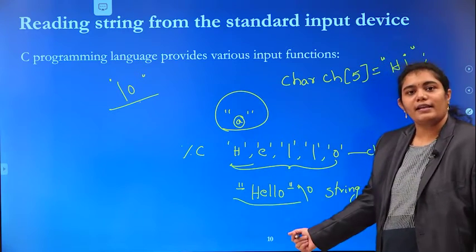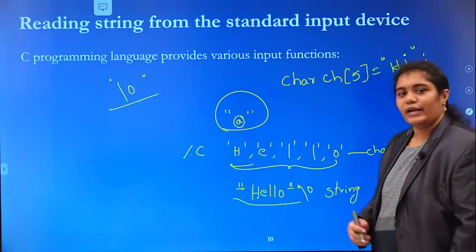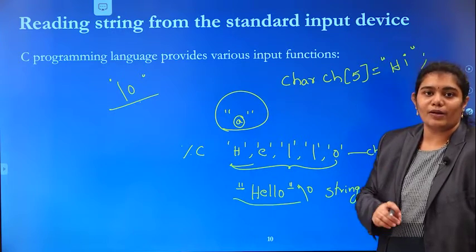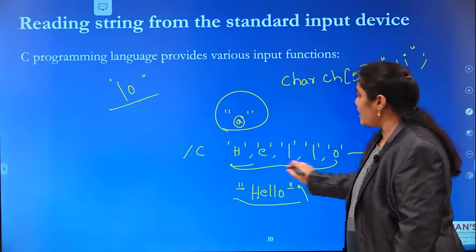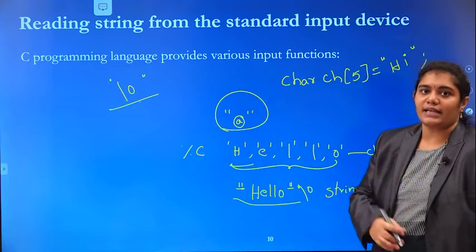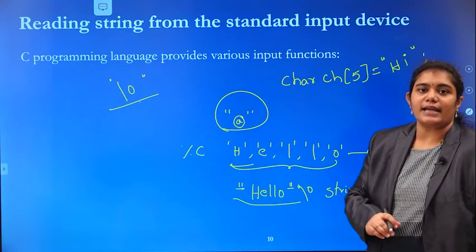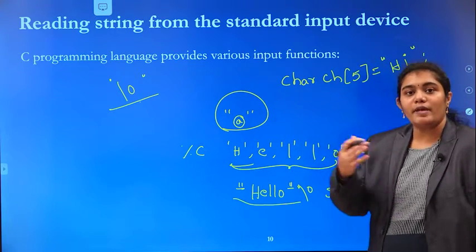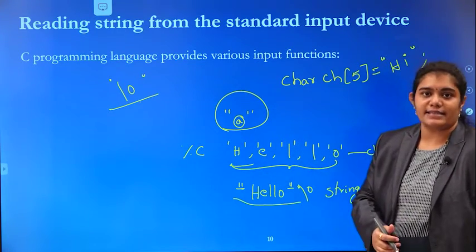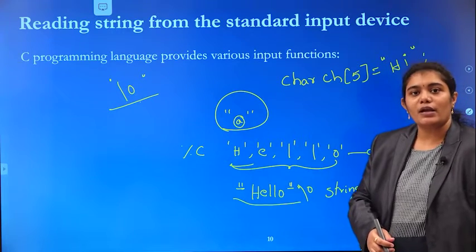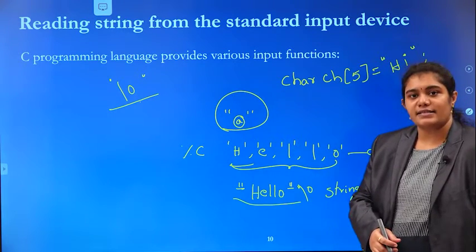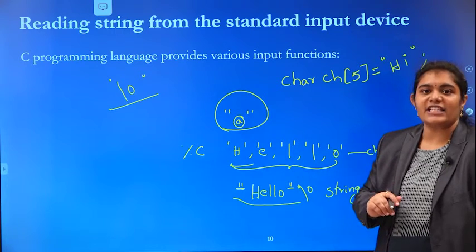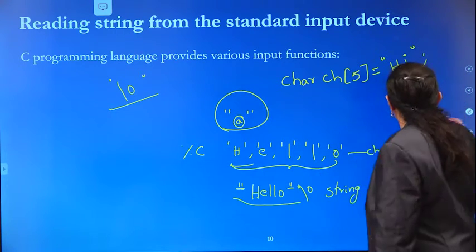The compiler will automatically concatenate the null character at the end if you give your characters in between double quotes. But here the compiler will not concatenate any null character at the end of this group of characters. If you want to make those characters a string, you have to specify the null character explicitly like this.